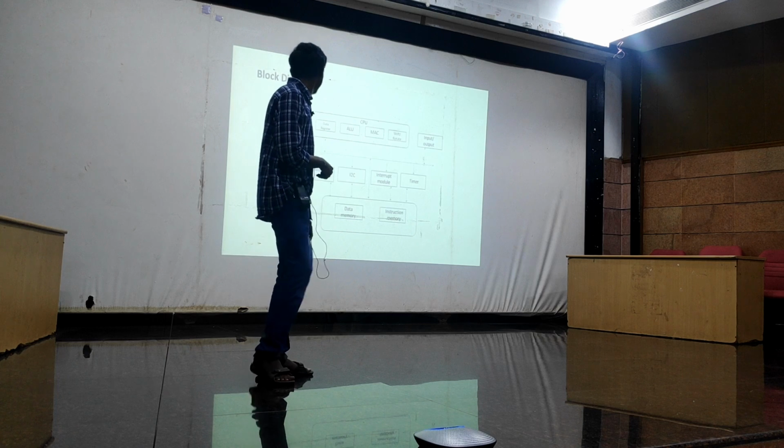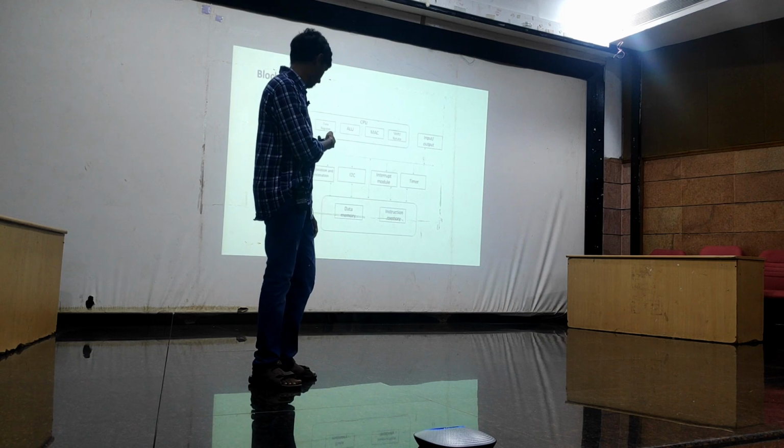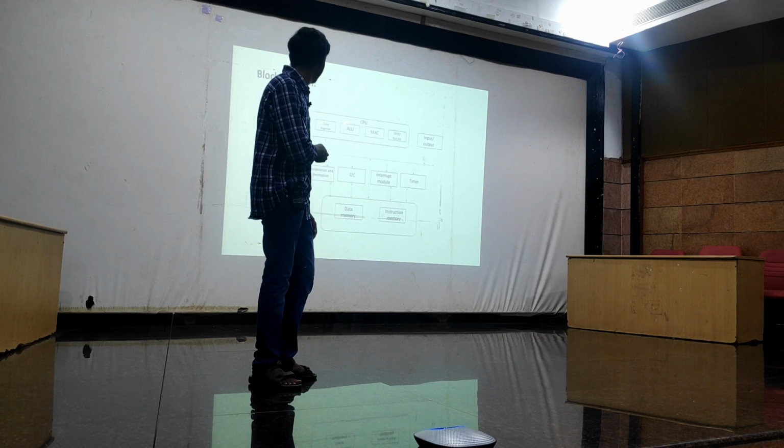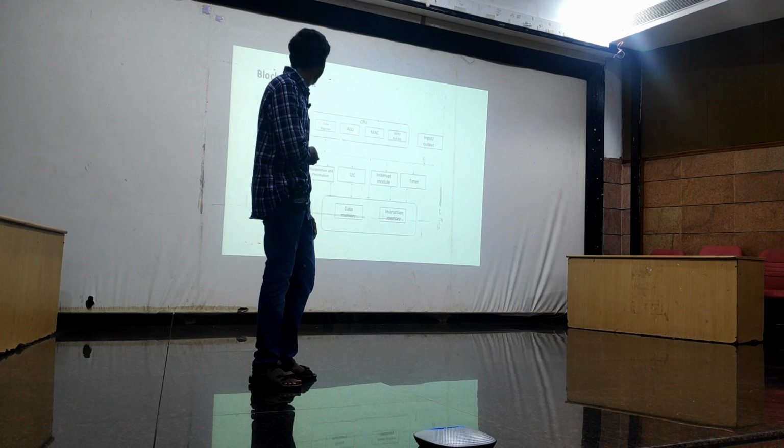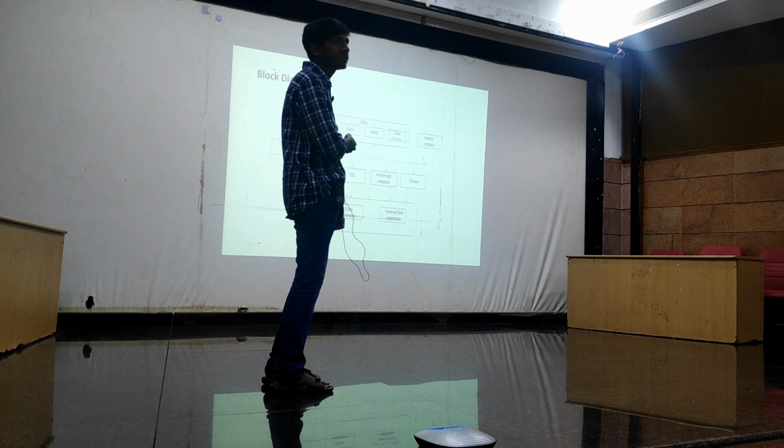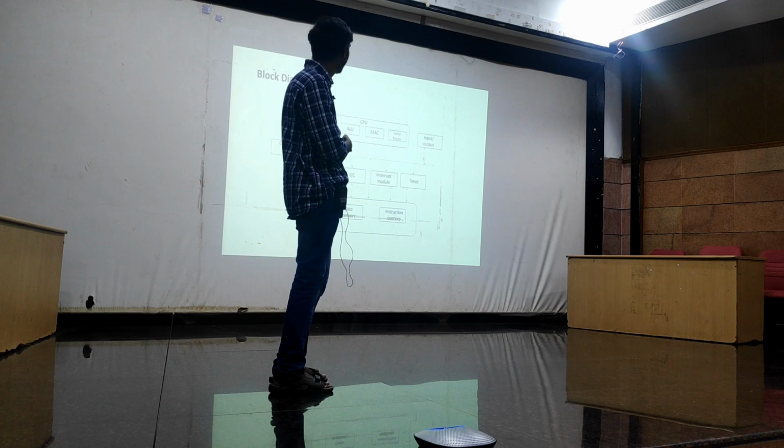If you see this, here we have a memory part. Here we have the entire control processing part. In this control processing part, we have ALU, we have MAC. MAC is nothing but multiplication and accumulation.